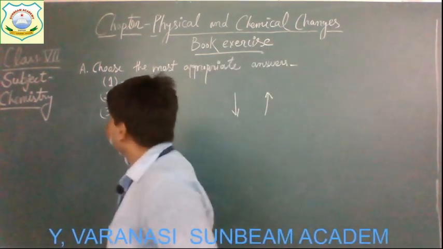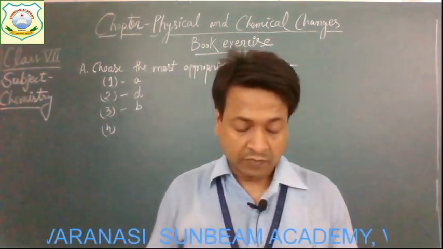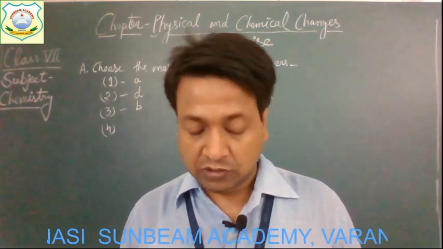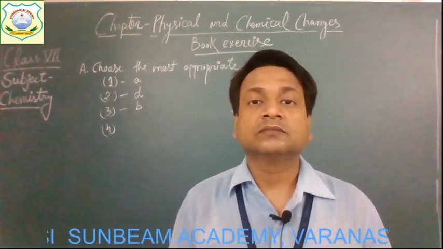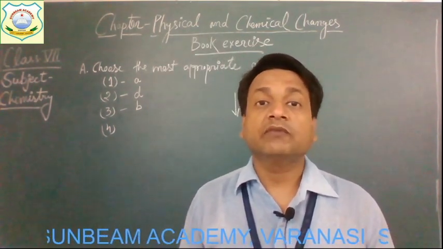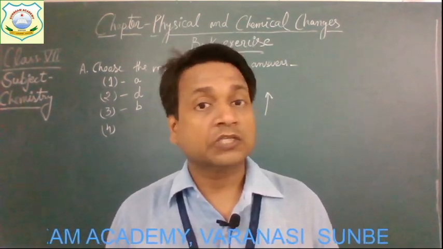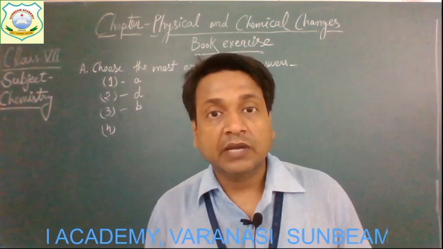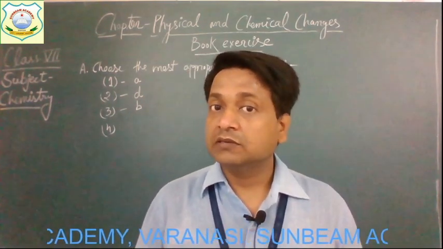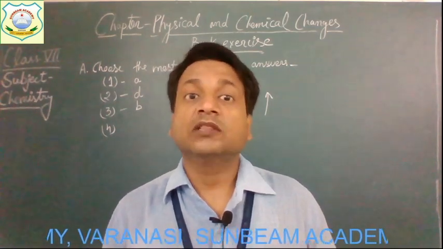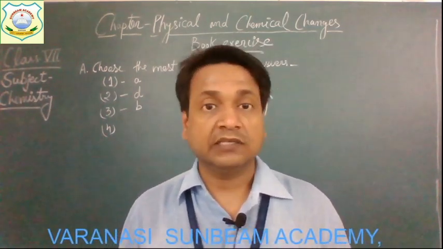Now question number 4: a chemical reaction in which heat is given out is called what? A chemical reaction in which heat is given out, heat is produced. Such types of chemical reactions are known as, students, what? Remember, there are two kinds of reactions on the basis of change of energy.